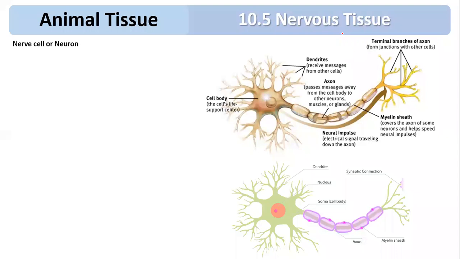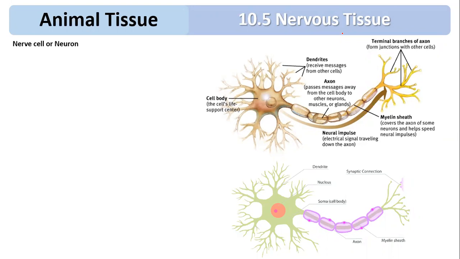You can see this is a nerve cell or neuron in the diagram. There are two parts: one is called the cell body and another is called the cell body processes. So basically the entire neuron has two portions: one is called cyton or cell body, and another is called cell body processes.